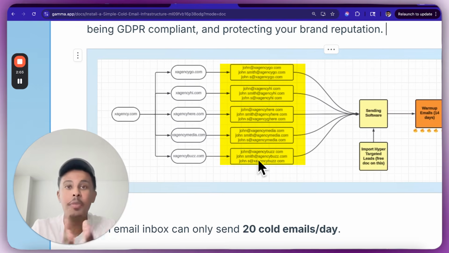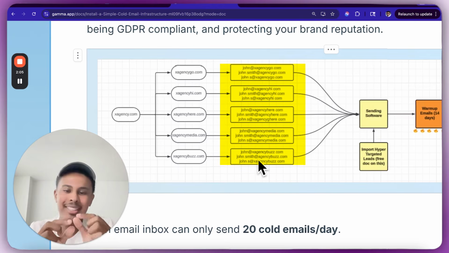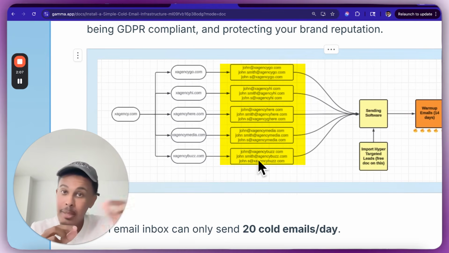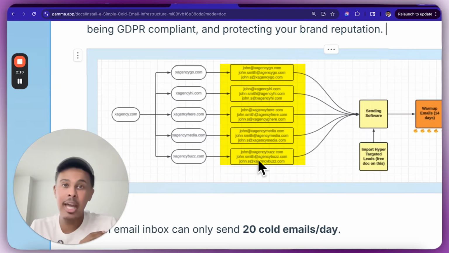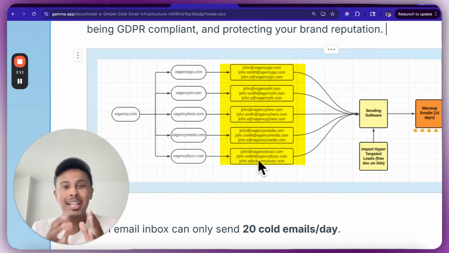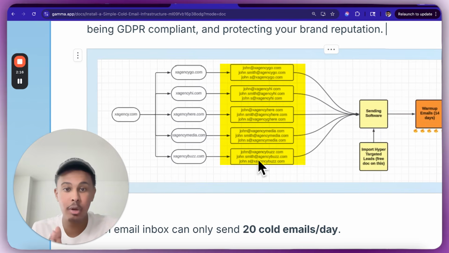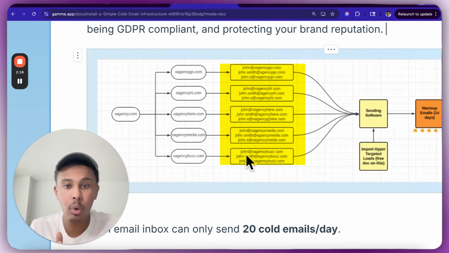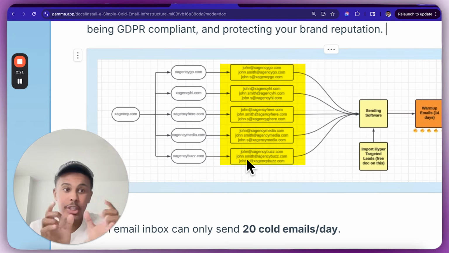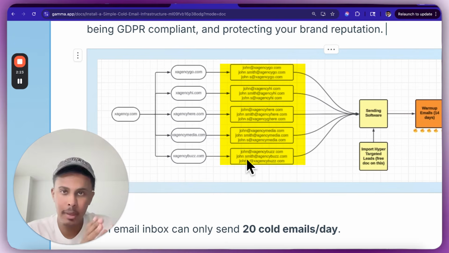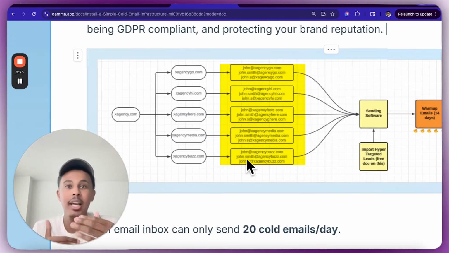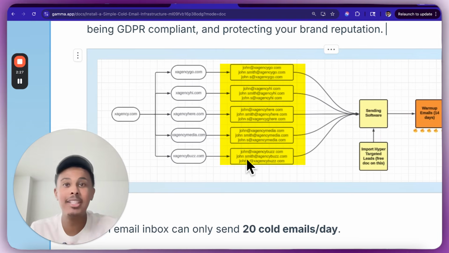The reason why we're creating 1,000 email accounts is so you can send 10 cold emails from every single email account, and you can send 10,000 emails a day. And there is a warm-up process. So technically each email inbox is sending 30 emails total every single day. Out of that 30, 20 of them are gonna be warm-up emails. So you have to warm up these domains, and basically what warm-up is, if you don't know what that is, it goes into a pool.